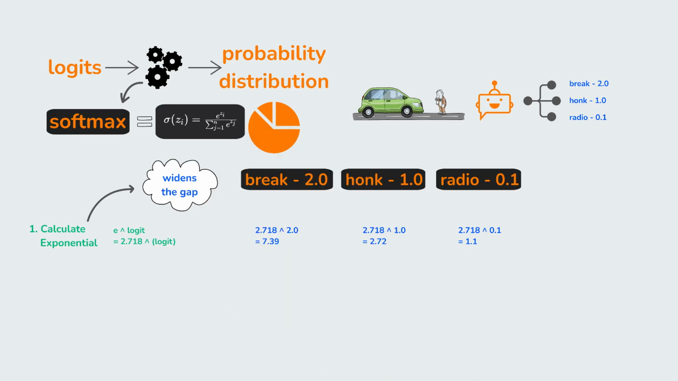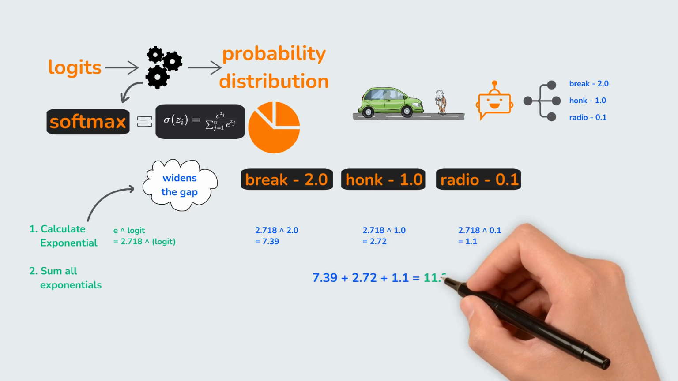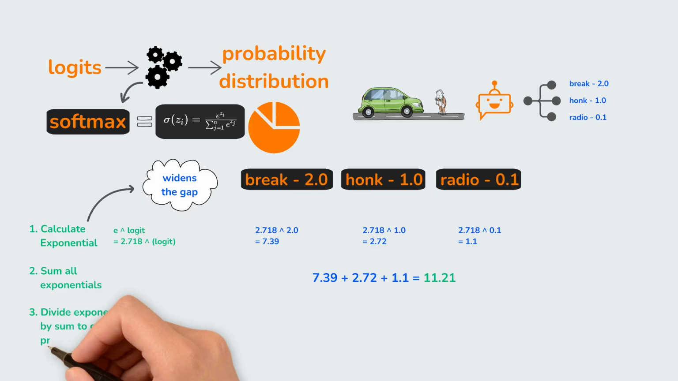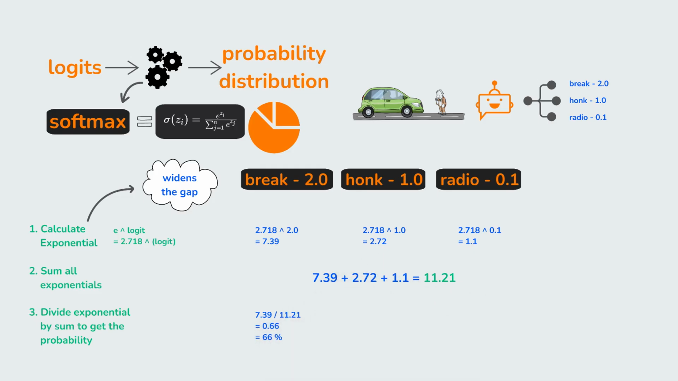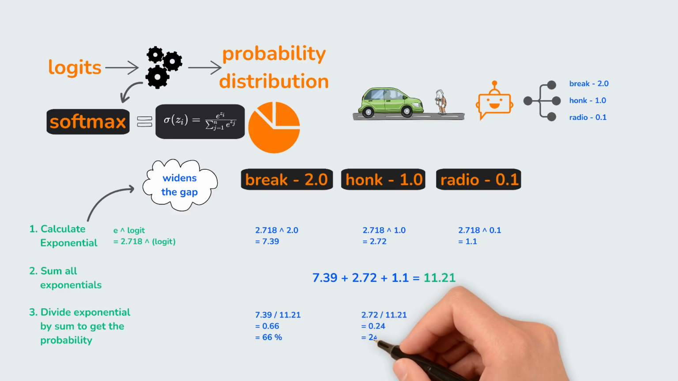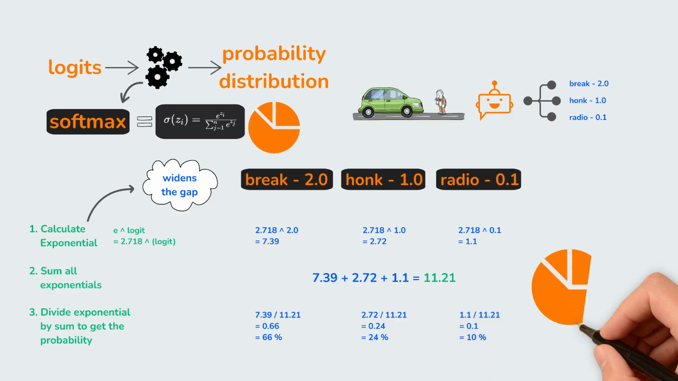Step 2. We sum them up. 7.39 plus 2.72 plus 1.1 equals 11.21. Step 3. Divide each exponential by that sum to get the probability. For brake, 7.39 divided by 11.21 is 0.66, or 66%. For honk, 2.72 divided by 11.21 is 0.24, or 24%. And radio comes out to 10%. If you sum these up, you get exactly 1.